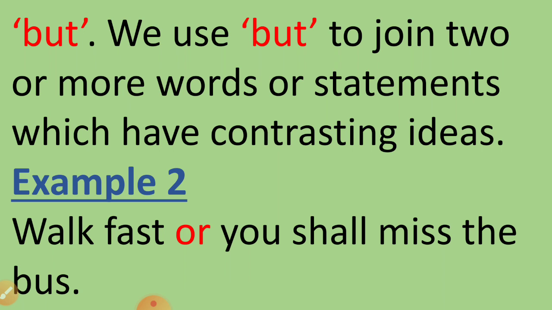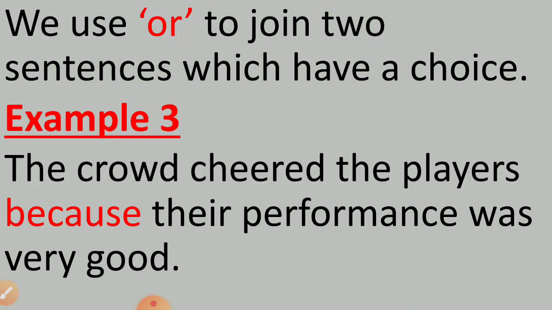Let's see the second example. Walk fast or you shall miss the bus. We use or here to join two sentences which have a choice. If you don't want to miss the bus, then you have to walk fast.